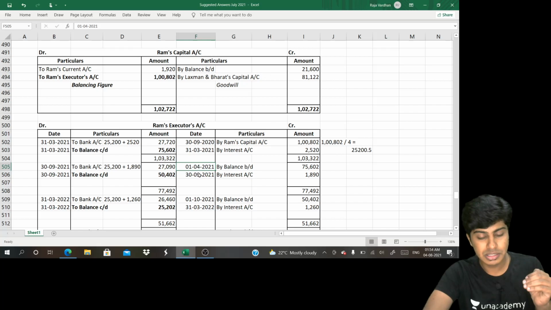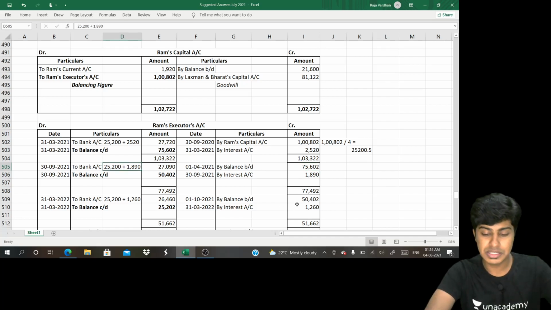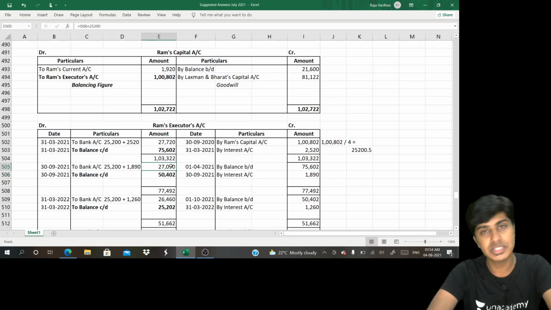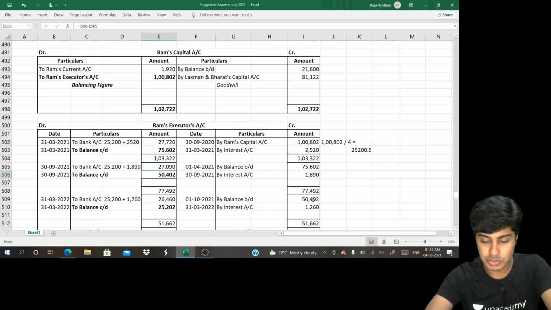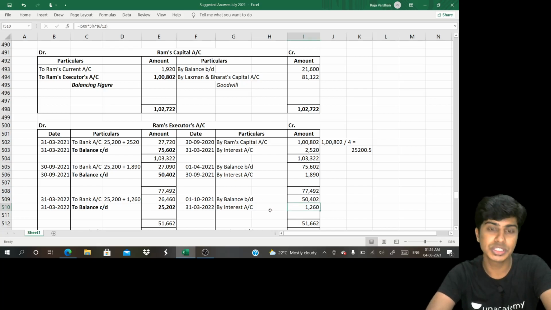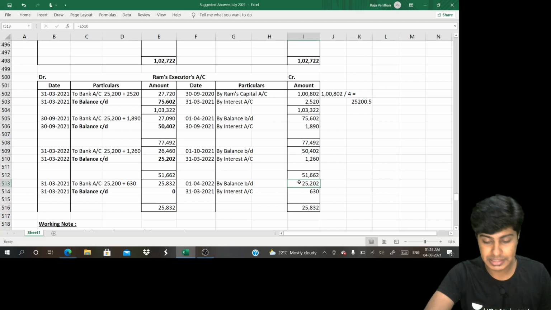Now another 6 months, that is 30th of September. I add interest of 1,890, that is on 75,602. I pay 25,200, 1/4 of the amount plus 1,890 interest, which comes to 27,090. The balance will be 50,402, which I bring forward to 1st of October. I add interest at 5% for 6 months. Then I pay 25,200, 1/4 of the amount plus this 1,260, total being 26,460. Balance will be 25,202. This will be paid in the next year.